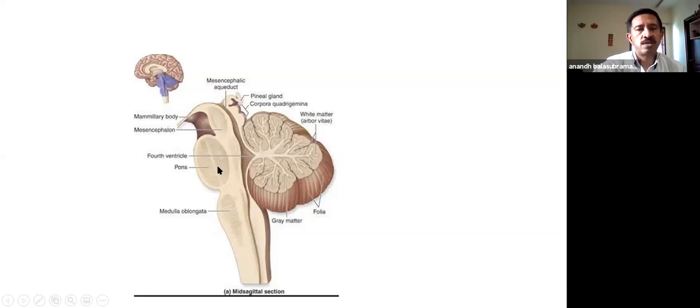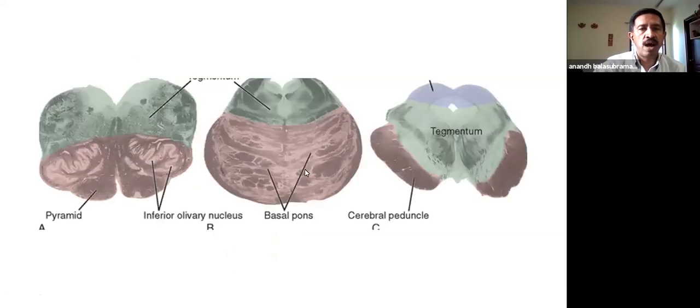Now, this is not just the anatomy. We have the cranial nerves that keep coming out of them and the tracts that pass along them. It's good to remember that the tracts, the most important tracts, especially the pyramidal tracts, are more anteriorly placed, as you can see here in the midbrain, the pons, and the medulla.